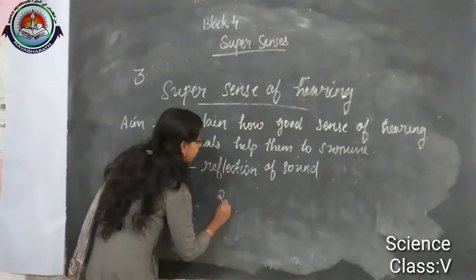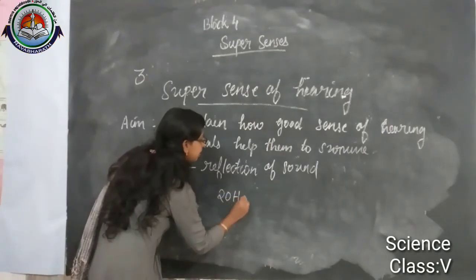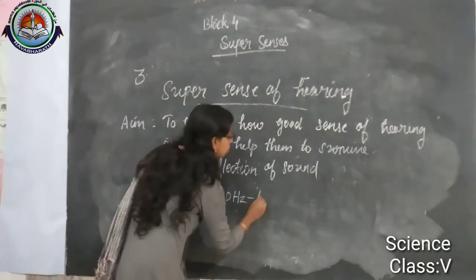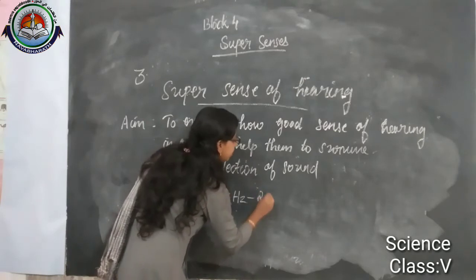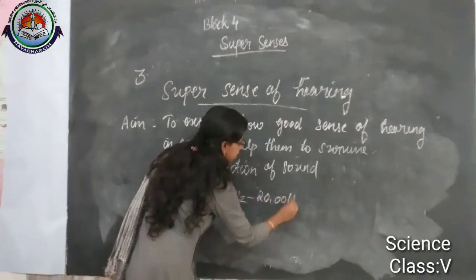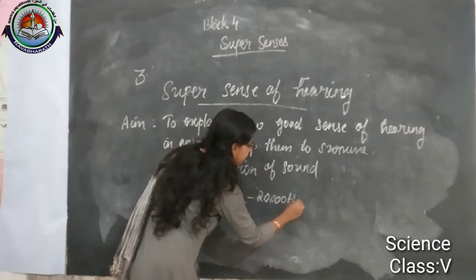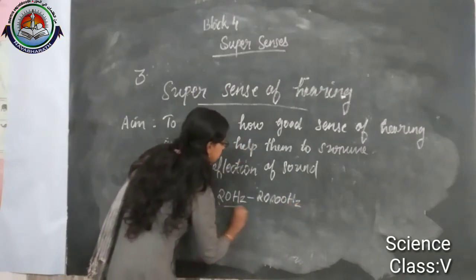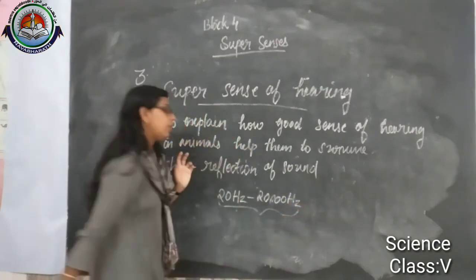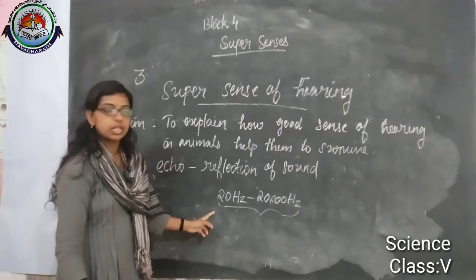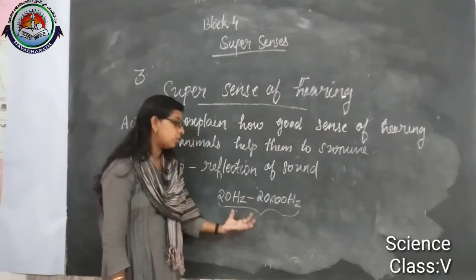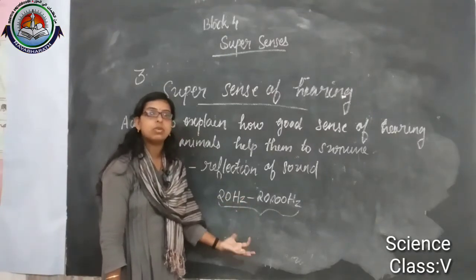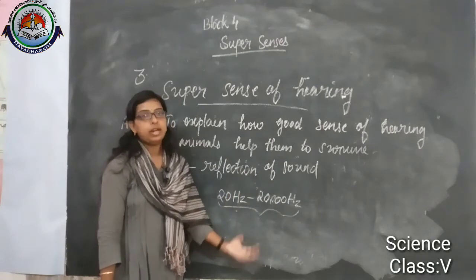Normally the audible range of human beings is 20 hertz to 20,000 hertz. This range of sound is considered as the audible range.